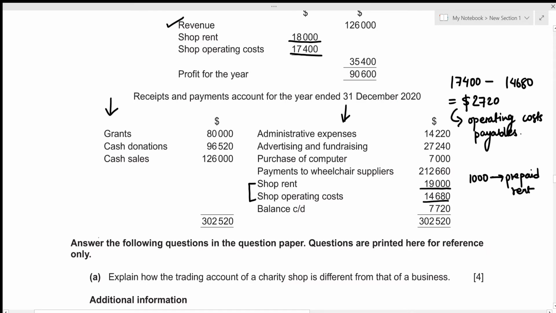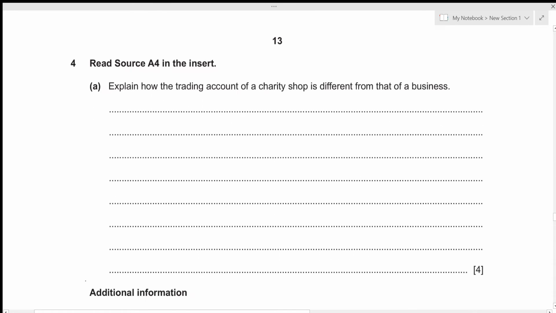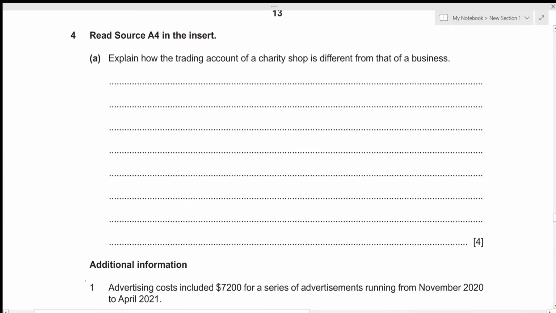Alright, now for the first part of this question, we need to explain how the trading account of a charity shop is different from that of a business. Let's write it down. The first thing that we know about X Society is that we have volunteers, right? And volunteers are those people who put in their labor and work into this organization without any return, which is in the form of wages or salaries. Let's write it down. So we can write it down as no wages are payable as the society is run by volunteers.